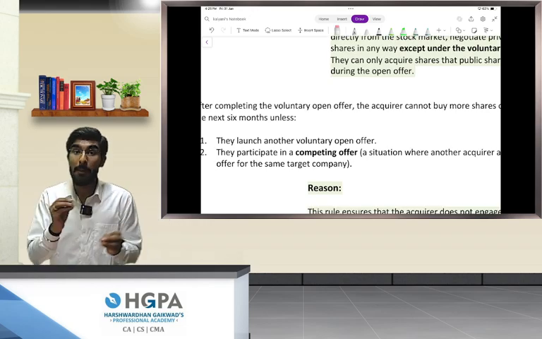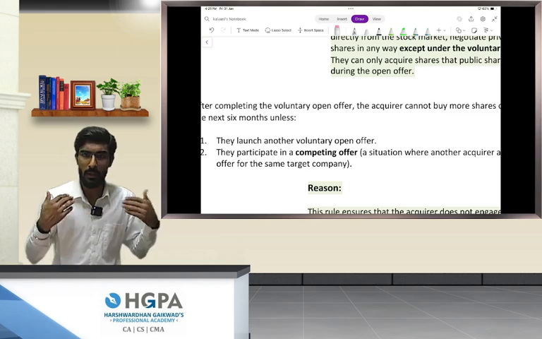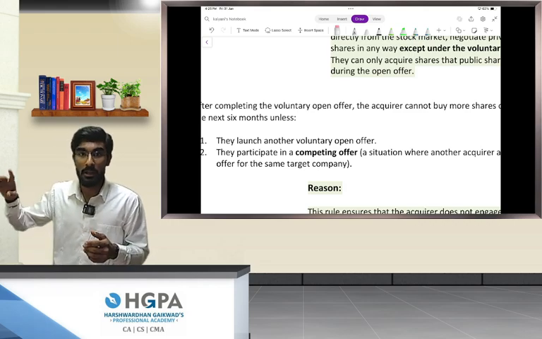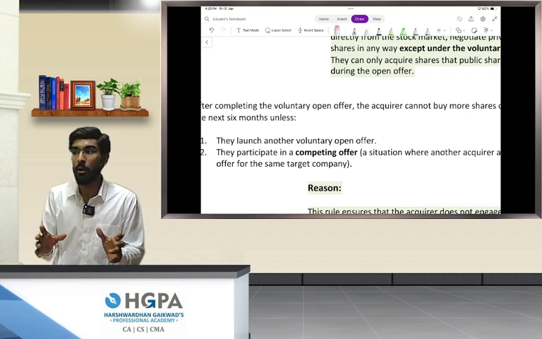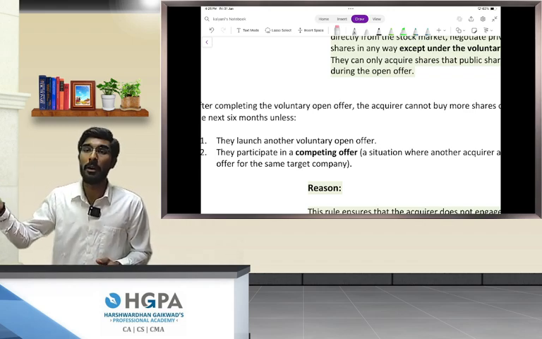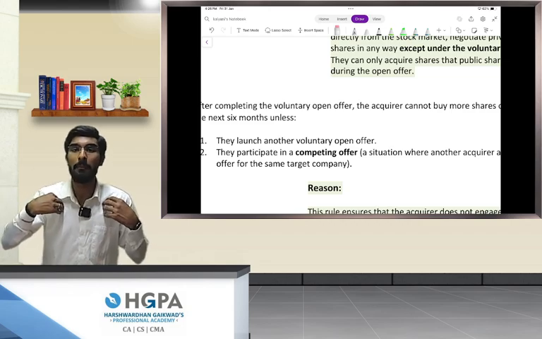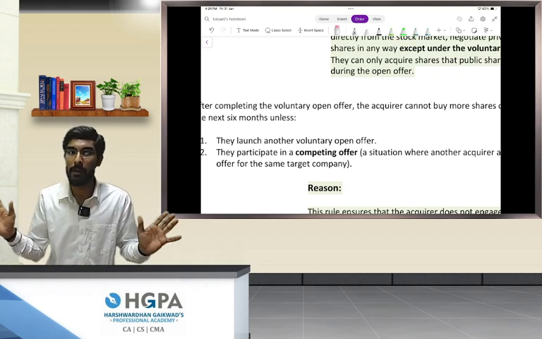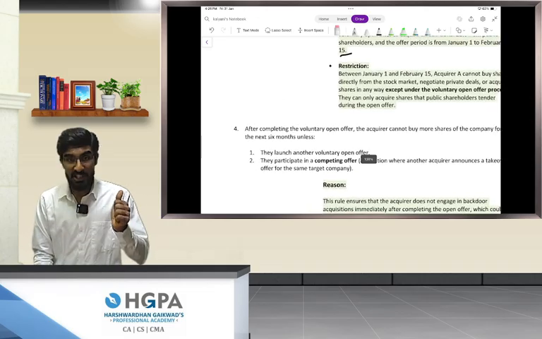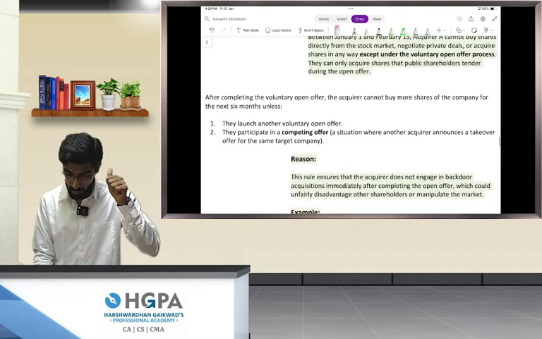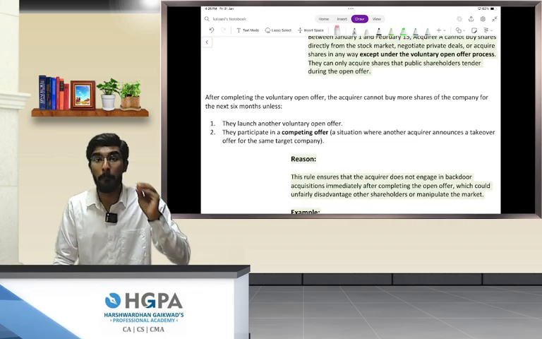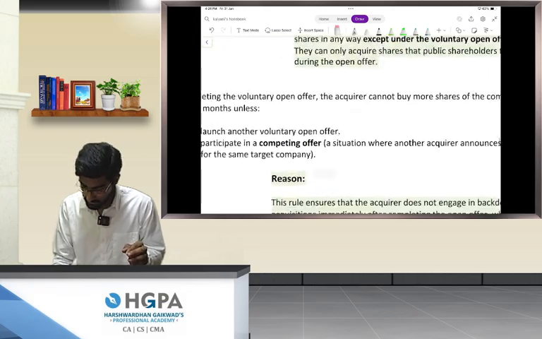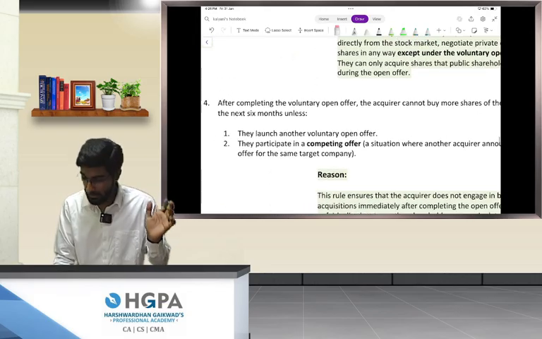Number 2 is they participate in a competing open offer. Elon Musk has acquired 30% shares. Now Mark Zuckerberg, within 3 months, has also acquired a 30% stake. Now if I want to stop Mark Zuckerberg from taking over the company, I can make another open offer to compete with Mark Zuckerberg. Are we understanding? Okay, the 6 months rule is there. Under that, 2 exceptions: Number 1 is launching another voluntary open offer. Number 2 is participating in a competing open offer, a situation where another acquirer announces a takeover offer for the same target company.